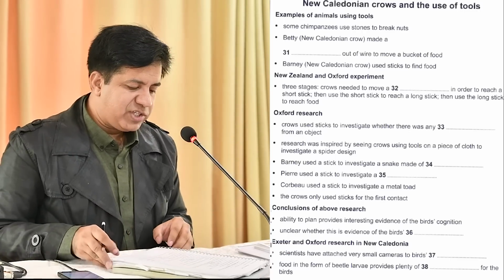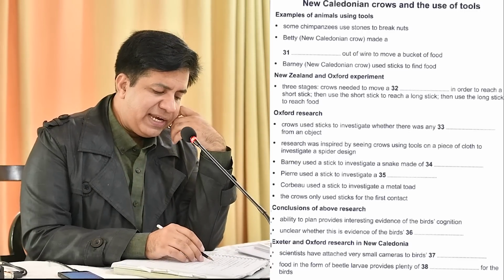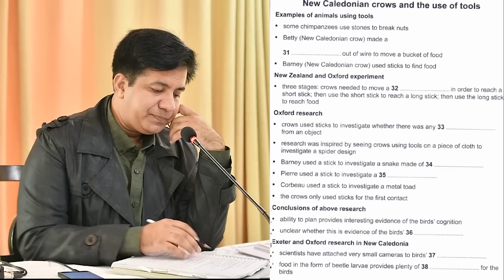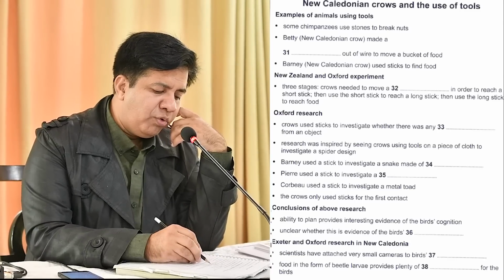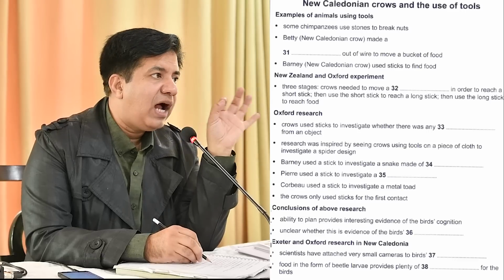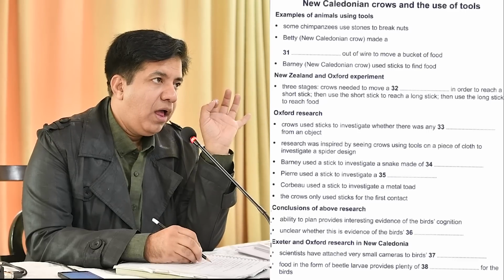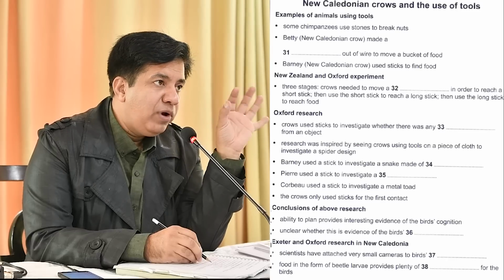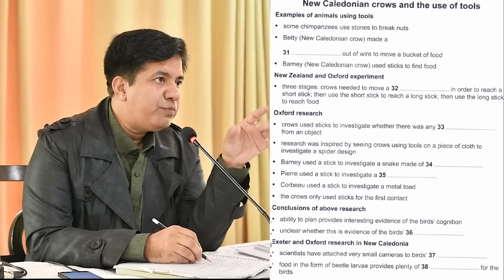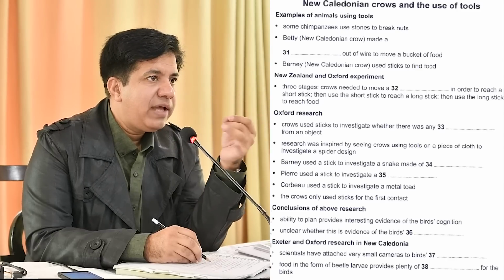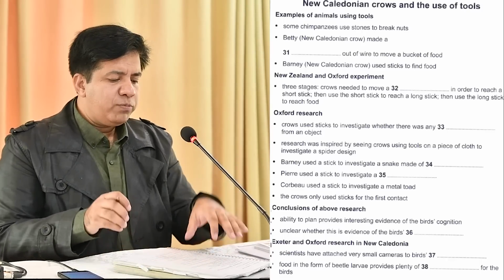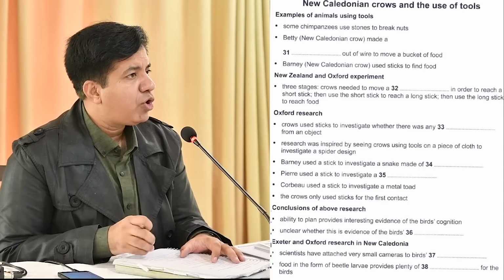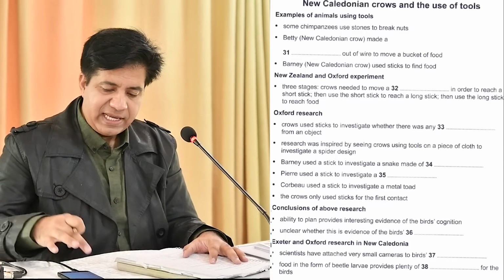Now please come to question number 32. New Zealand and Oxford experiment. 3 stages. Crows needed to move a dash. Now listen, underline the word move, and right over there, pull up. Move means pull up, push, anything that is related to movement. So the crows needed to pull up, push, or move something. Let's see what that is.